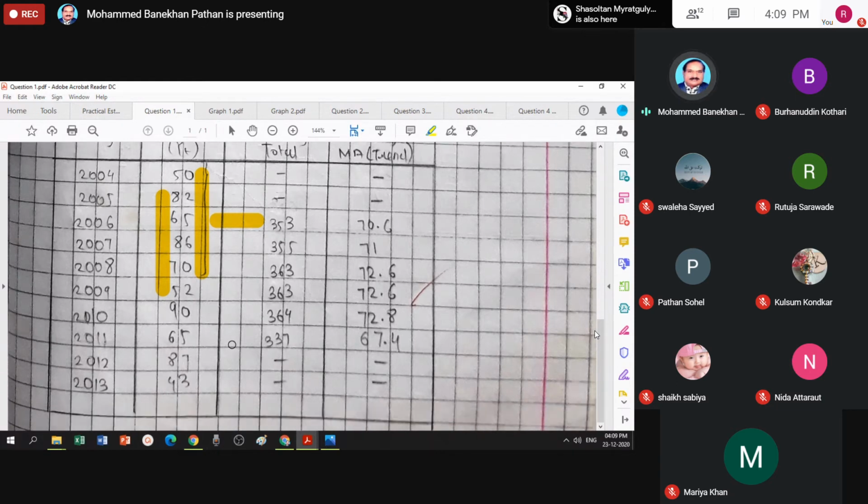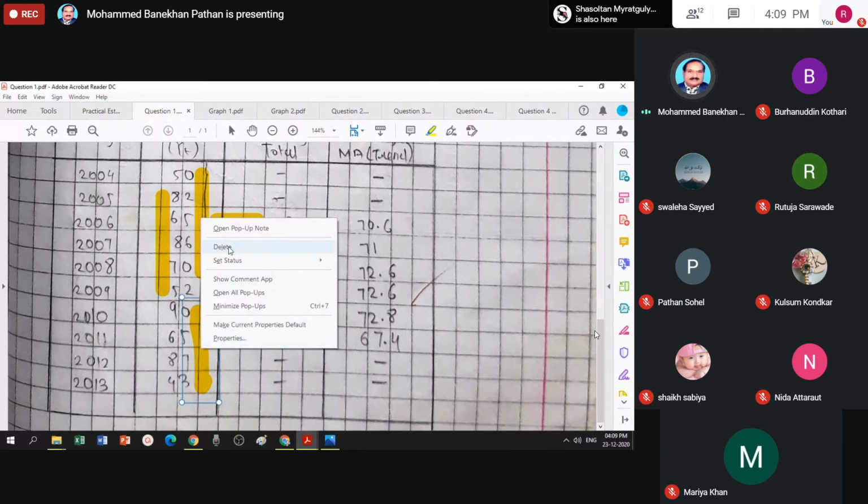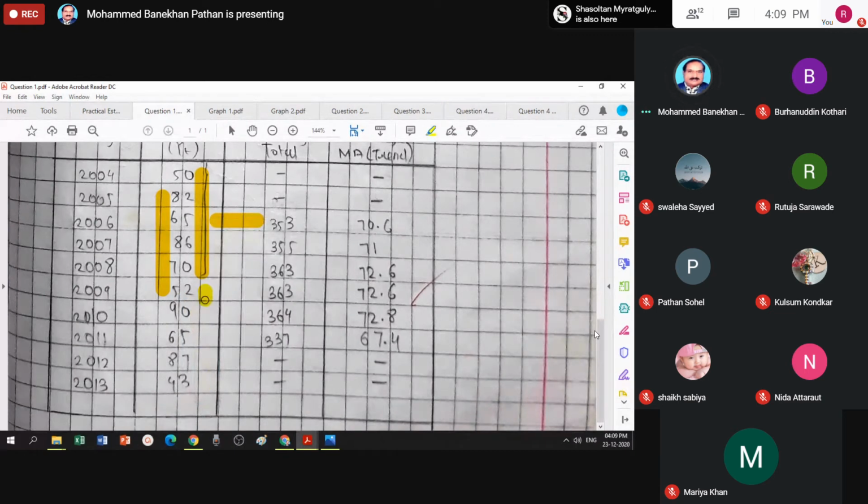So here my last possible group is this. These are the 5 values, and the center of this comes in front of 65, that is 2011.